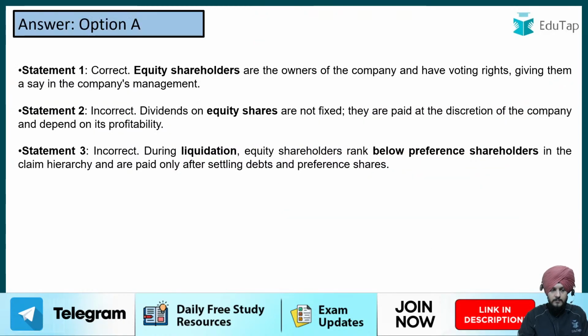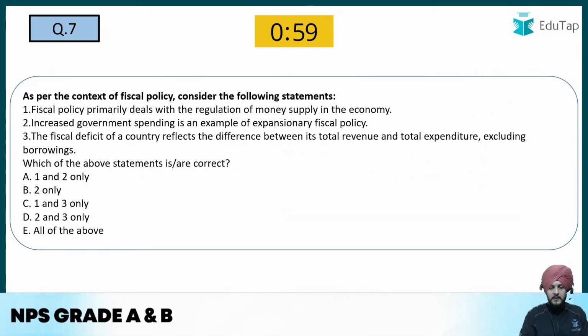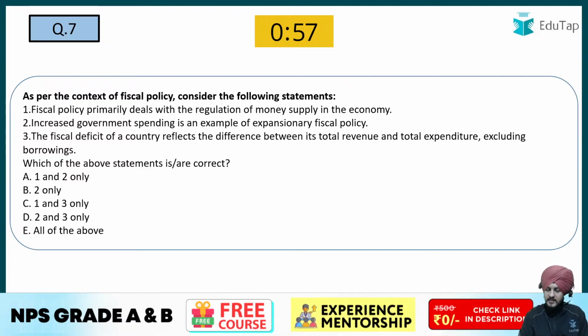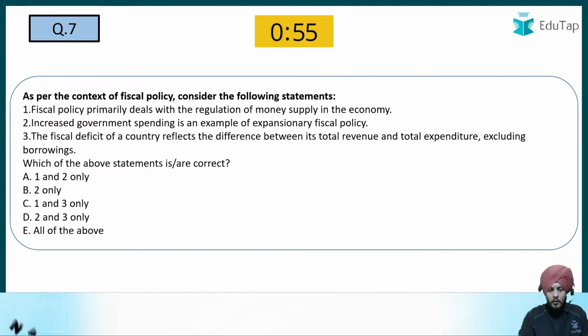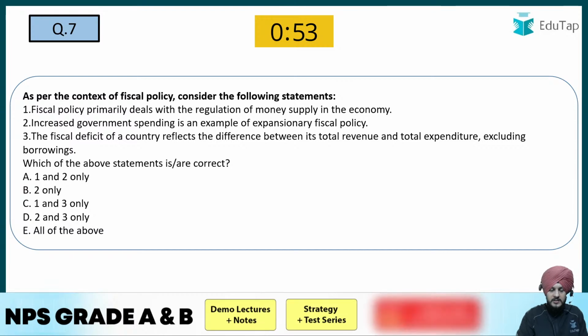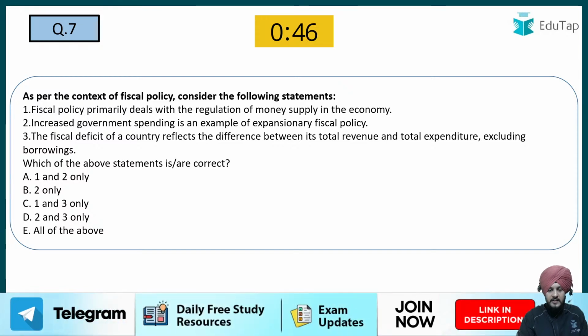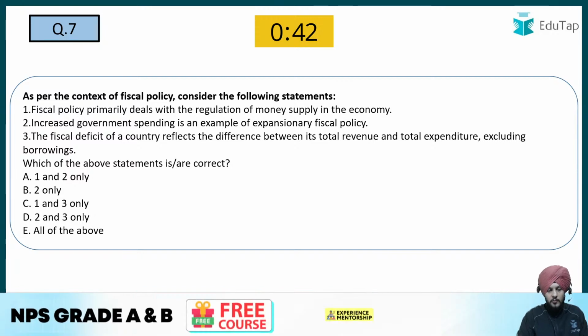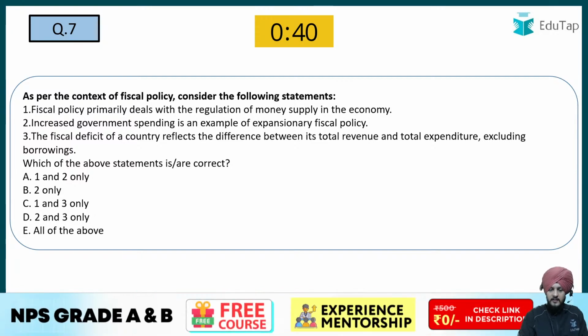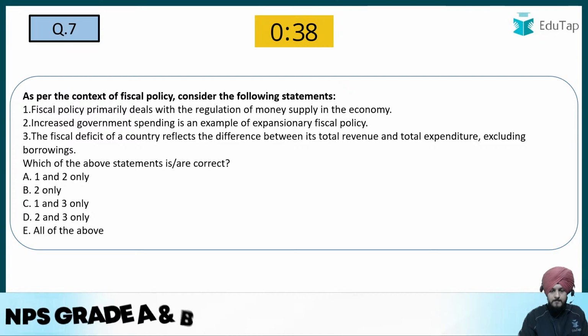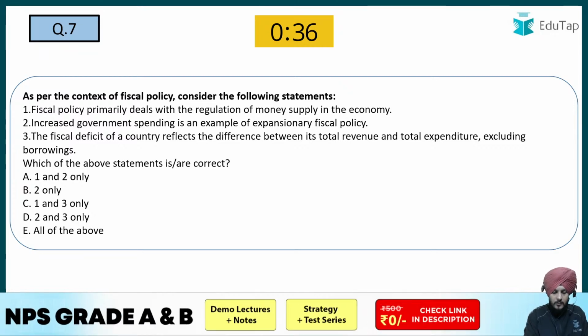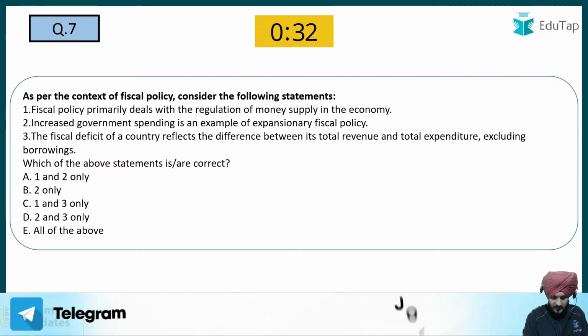Now the next question. In the context of fiscal policy, consider the following statements. Fiscal policy primarily deals with the regulation of money supply in the economy. Increased government spending is an example of expansionary fiscal policy. The fiscal deficit of a country reflects the difference between its total revenue and total expenditure, excluding borrowings. Which of the following are correct? So please mark your answers. Let me see your answers. So take your time, read it.